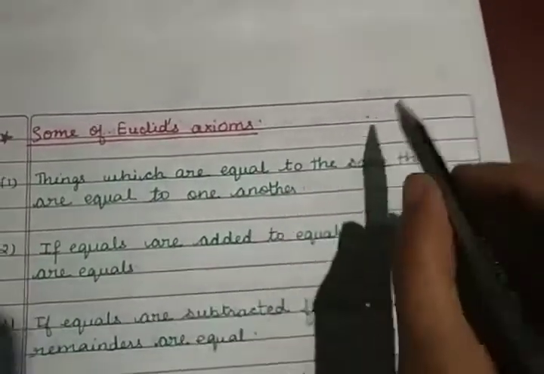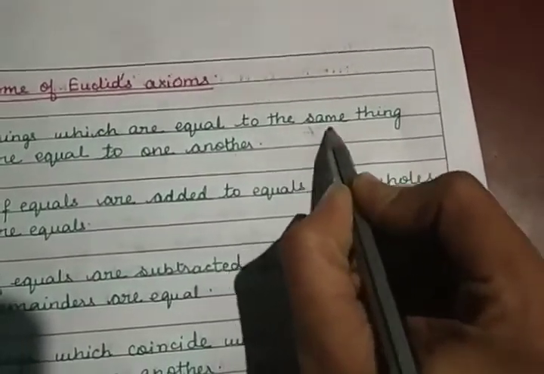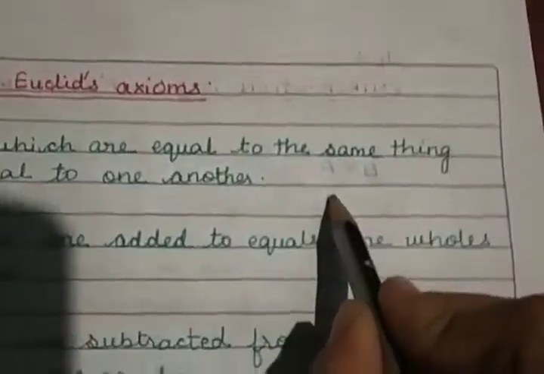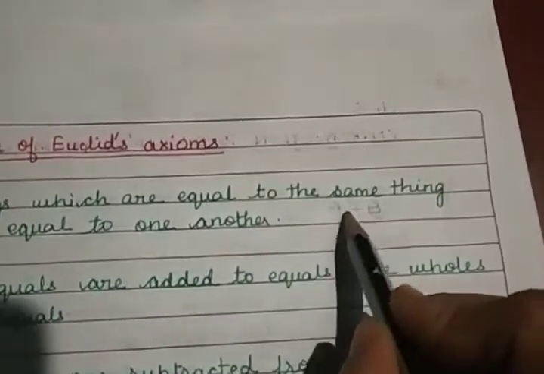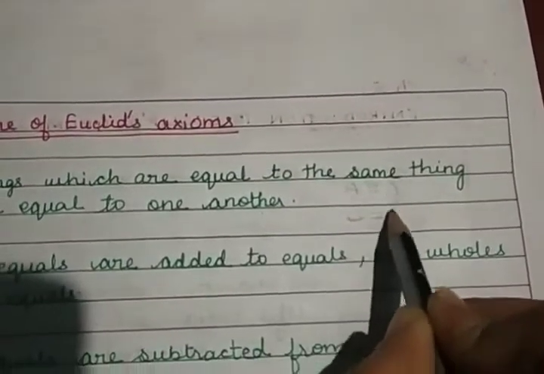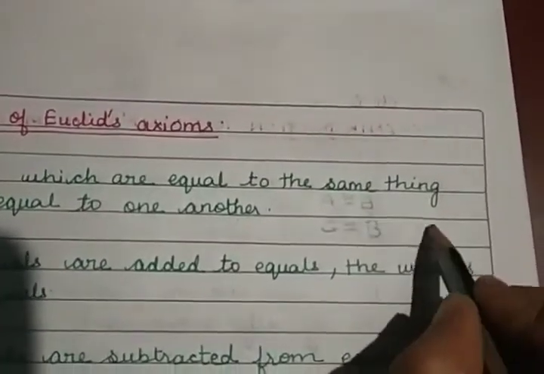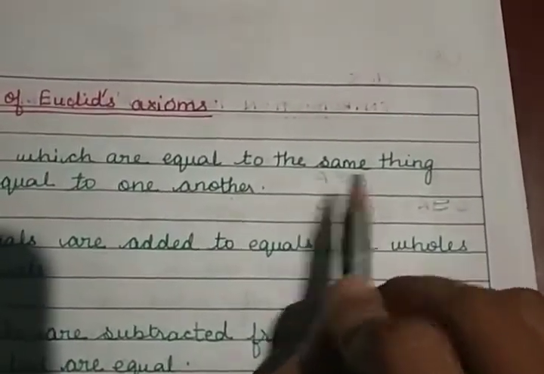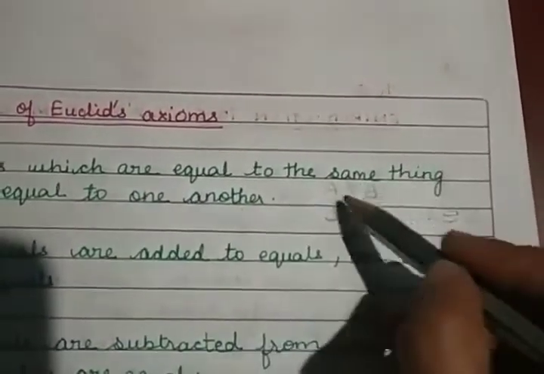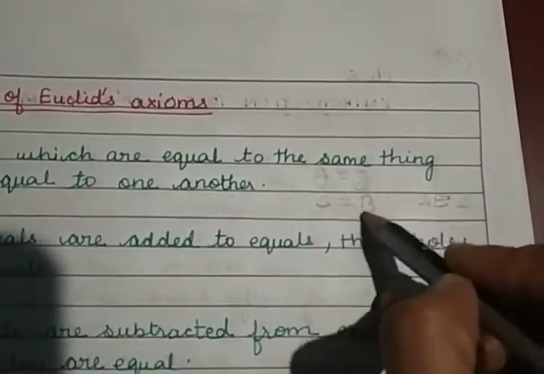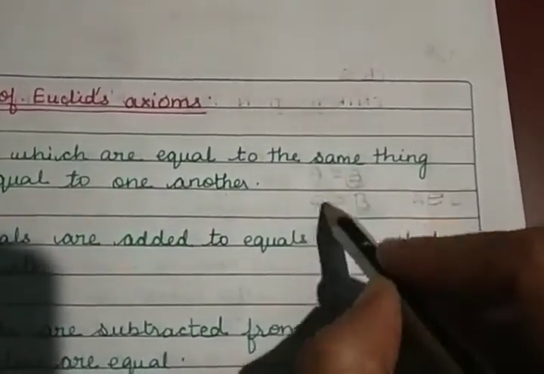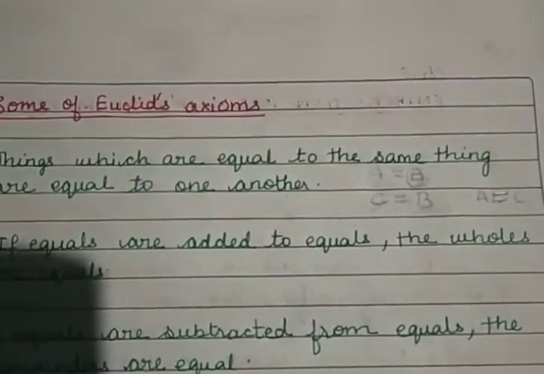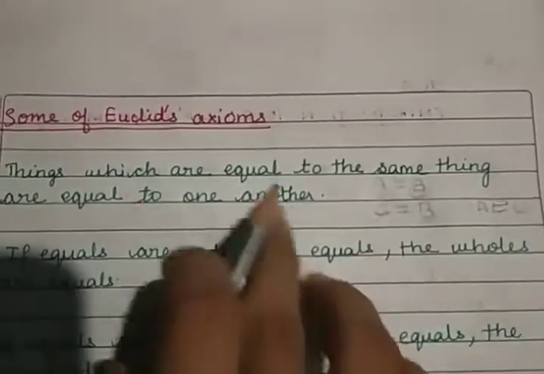Basically, suppose you have A is equal to B, and C is also equal to B. Then obviously A should be equal to C. If A is equal to B and C is also equal to B, then A and C should be equal. So this is the first axiom, which says things which are equal to the same thing are equal to one another.